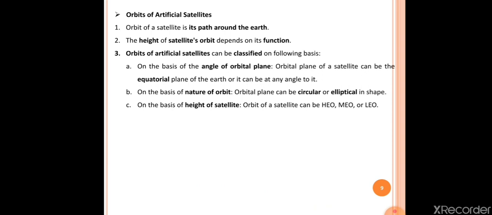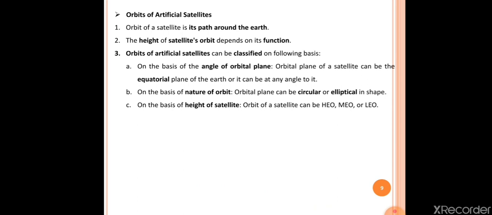The third point is, orbits of artificial satellites can be classified on the following basis. The first basis is the angle of the orbital plane.